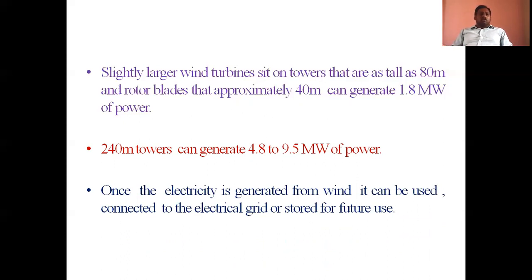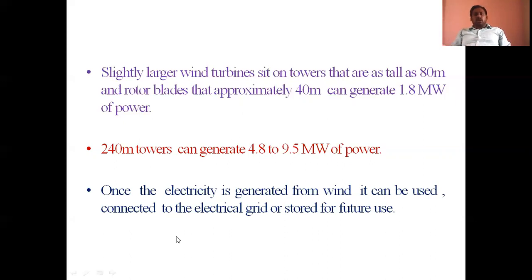One more thing is that once electrical energy is generated from wind, it can be used or it can be connected to the electrical grid system. Electrical grid system means the grid is the integrating part of all energy sources. So here grid is nothing but something which can supply other customers or other load centers.